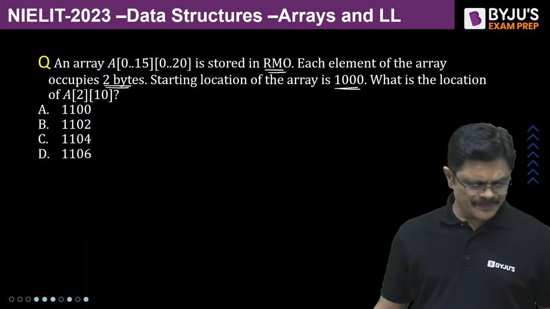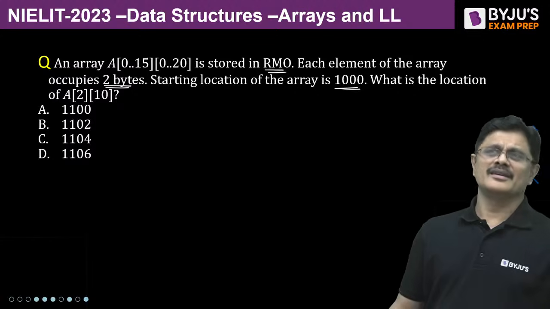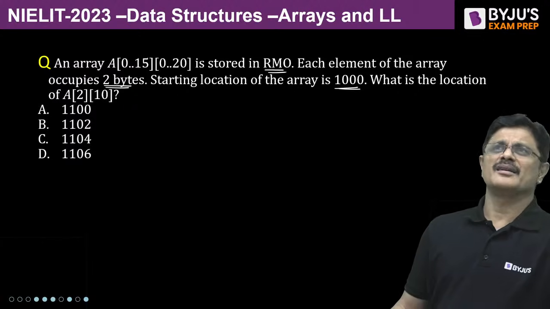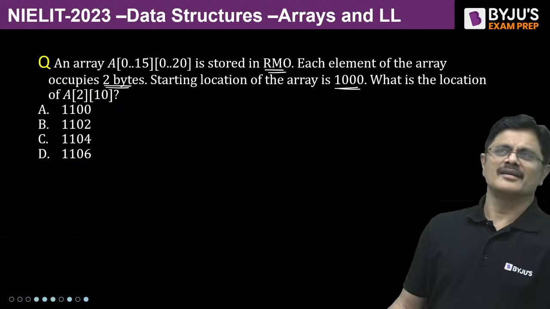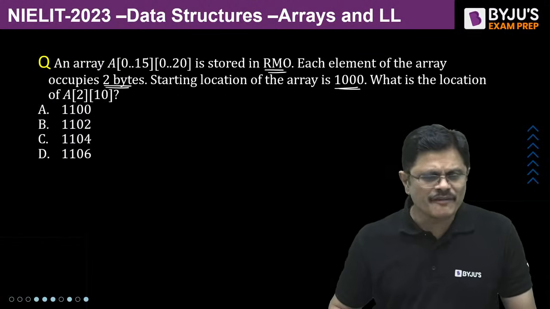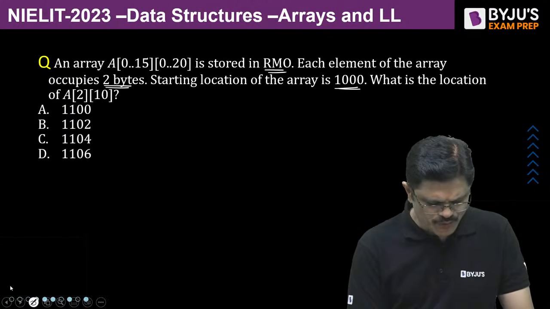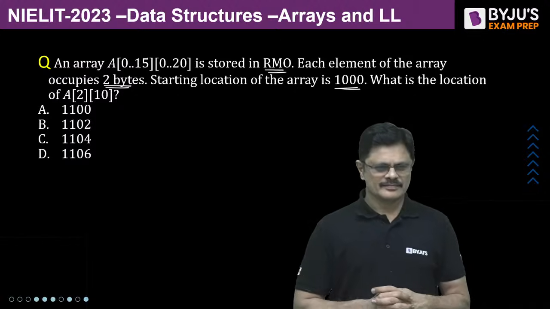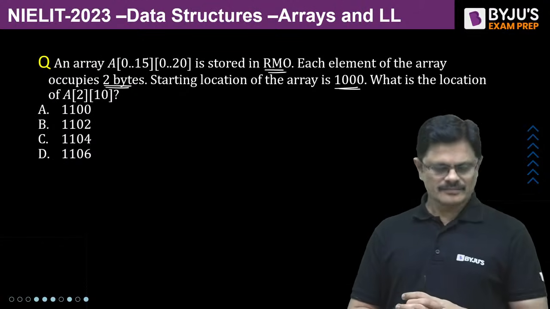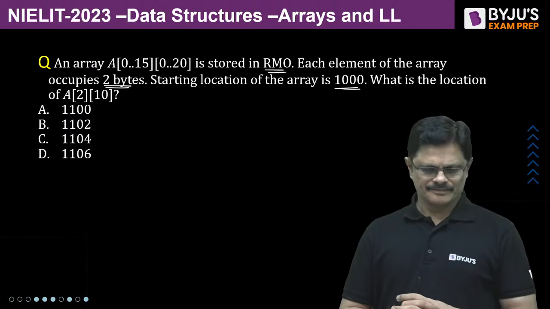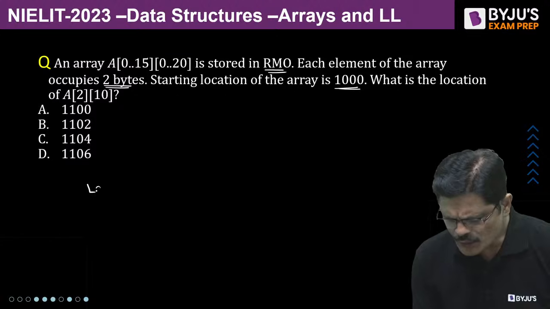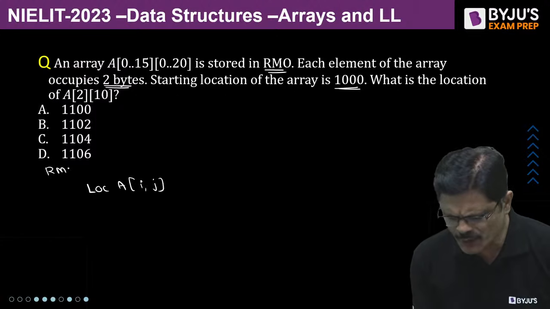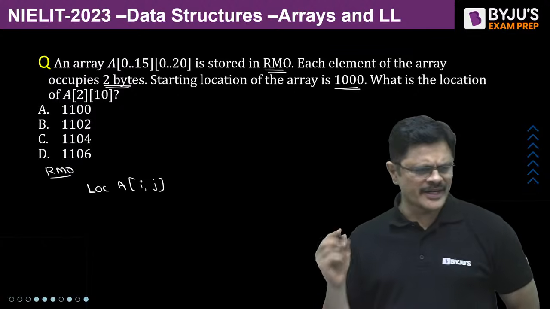Now he is asking what is the location of A[2][10], my dear friends? Same story. You want the location of A[i][j] in row major order. Whether you want it in row major order or column major order is very important.